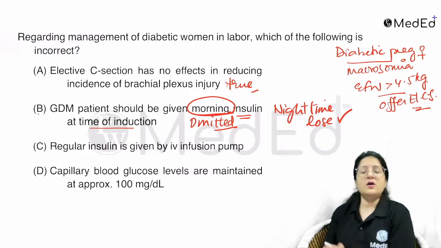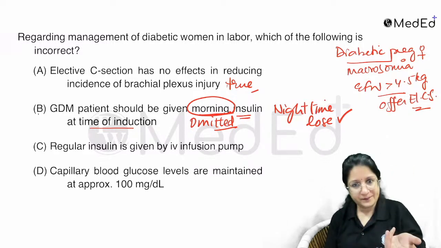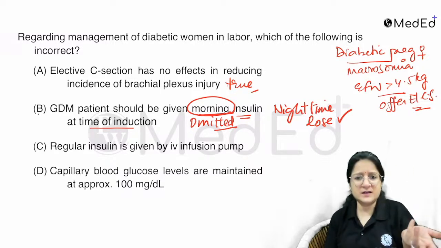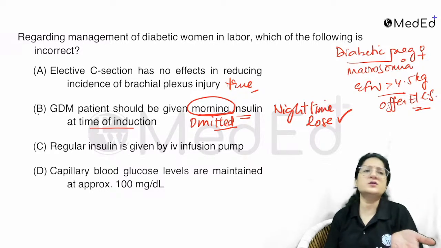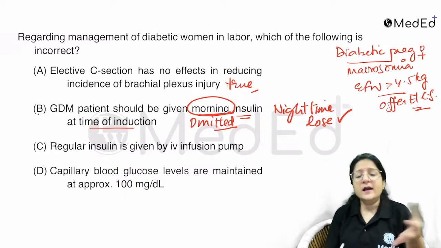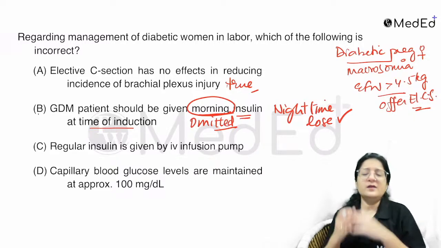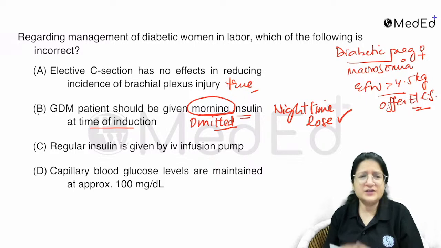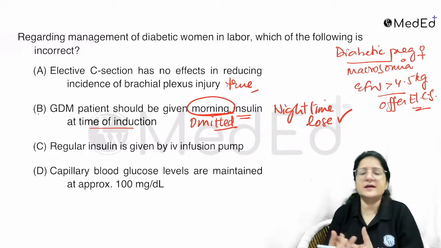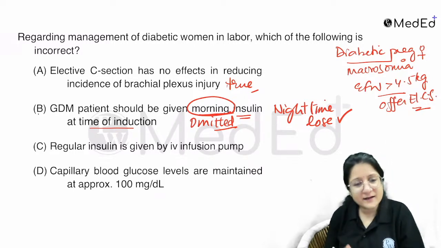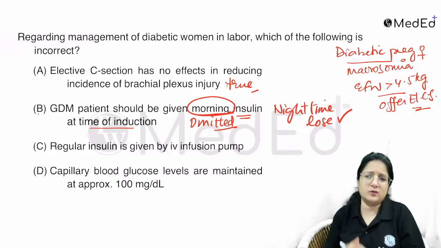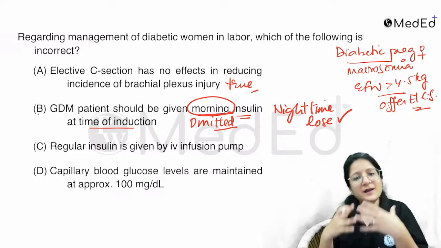Why? Because now we are inducing, or let's say we are doing an elective cesarean section. Even the morning dose is omitted, because during the course of labor the patient's diet will be restricted. She will be on a fluid diet. Okay, she's a high risk candidate for cesarean section. Or if we are planning an elective cesarean, she will be nil per oral. Why will we give more? We will adjust her insulin.